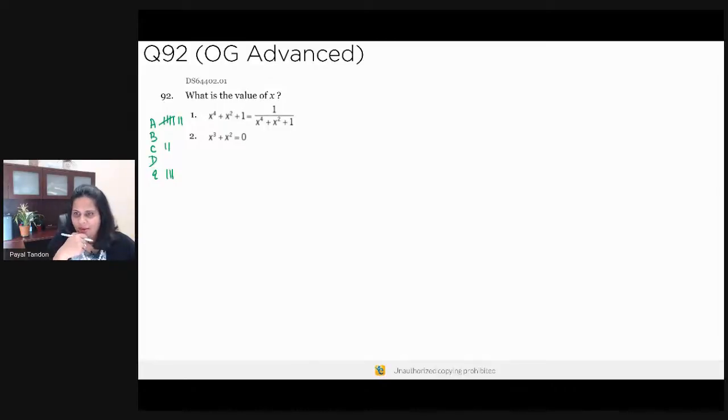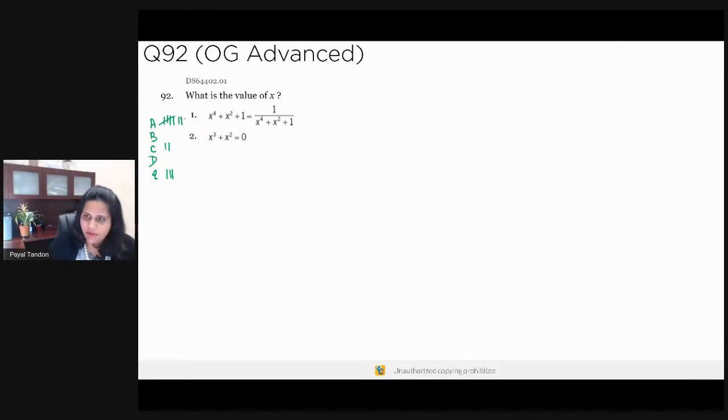All right. So as you type your subjective responses, I'm going to start solving the question here. Now, what is the value of x? There isn't much to extract from the question statement, right? What is the value of x? That's it. We need to find a deterministic value of x, right? We need to be sure that this is the value of x. That's what we need.